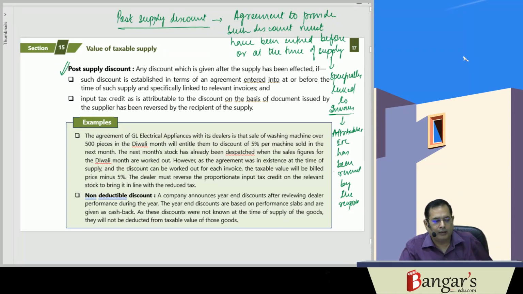But in case the agreement has not been entered into prior to such supply or at the time of supply, in that particular circumstance you will not get the benefit.